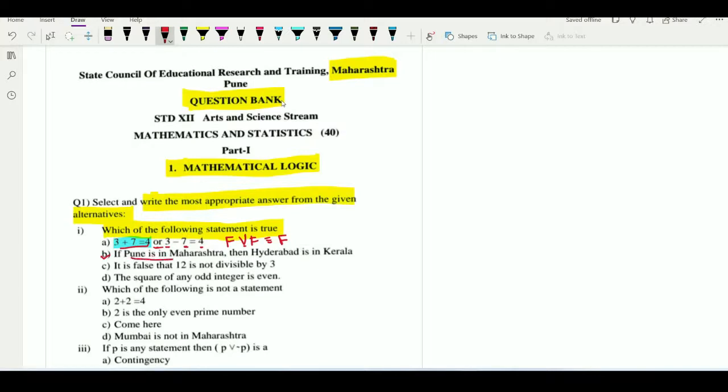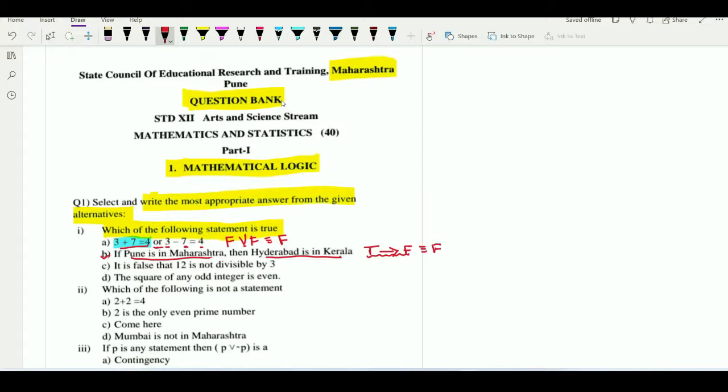In the B option, Pune is in Maharashtra is the first part. So Pune is in Maharashtra, here easily we can observe that it is true statement. Implies second part, Hyderabad is in Kerala, which is nothing but false. And in case of implication, we know that if TF appears at that time, implication is what? False. So truth value of second statement is also false.